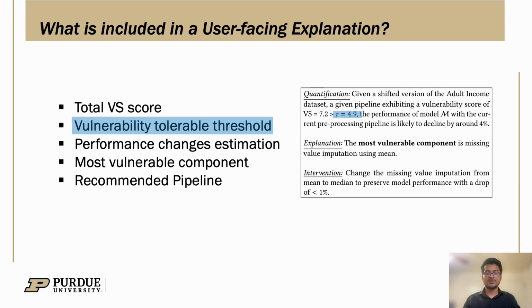The explanation also includes vulnerability tolerable thresholds. The way we form the vulnerability score, it's always non-negative, and definitely not every non-negative score indicates a significant drop in performance. So there might be a threshold beyond which the performance drops significantly, but before that it is tolerable and no further modification is needed. Our empirical evaluation and analysis helps us give such a tolerable threshold to the user.